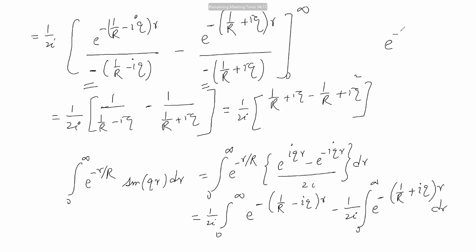Look, what I am telling you, that e power minus r from 0 to infinity will become e power minus infinity minus e power 0. Do you agree with me? Yes, sir. e to the power minus infinity is 0, and e to the power 0 is 1. Therefore the result is minus 1.